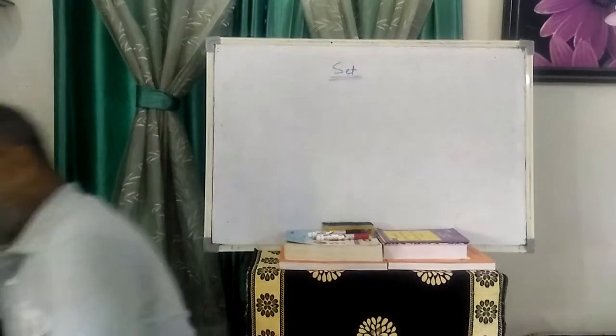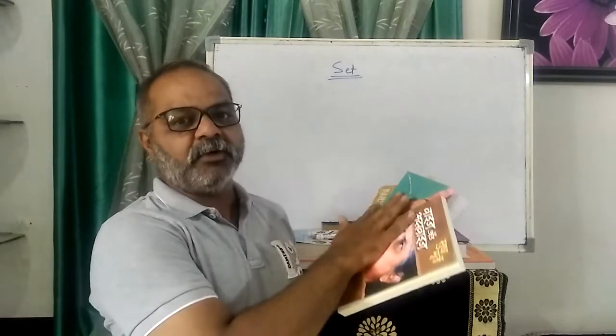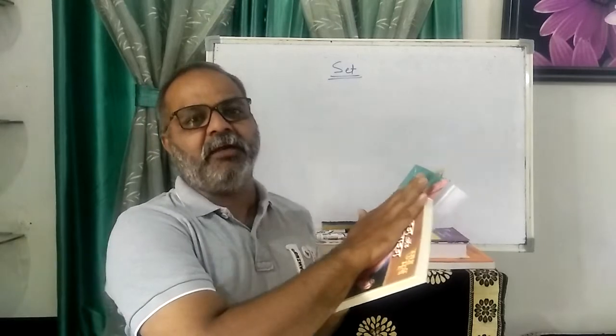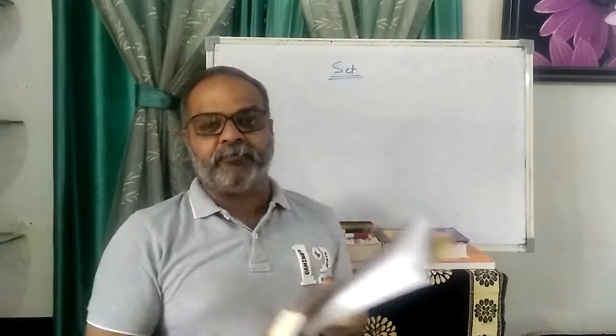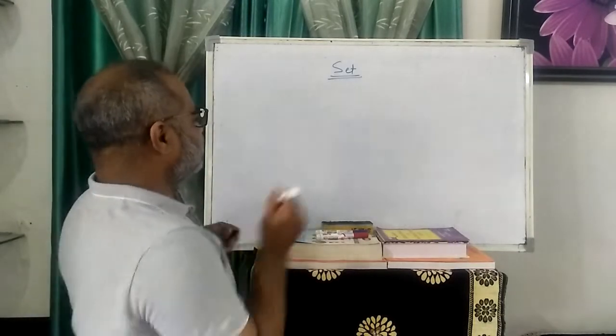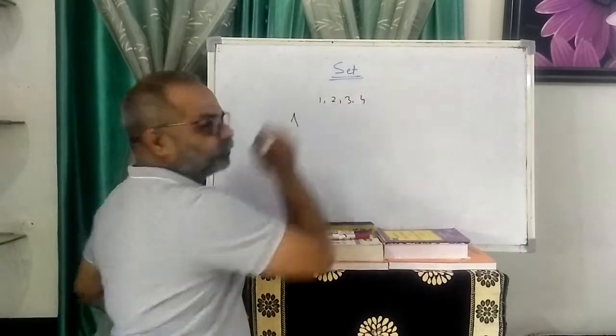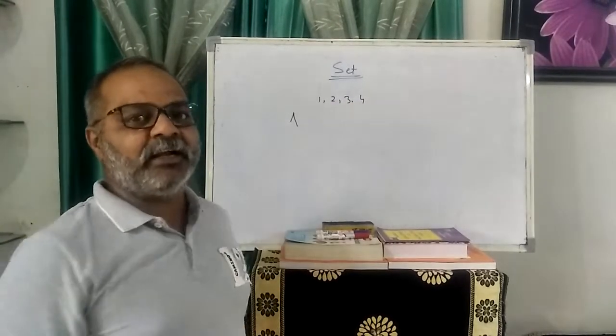So these are some books, reading books, novels. What is the common thing in this collection? The common thing is that they are reading books. Now I come to the mathematical form. I have some numbers. I write the numbers 1, 2, 3, 4. These numbers are natural numbers.